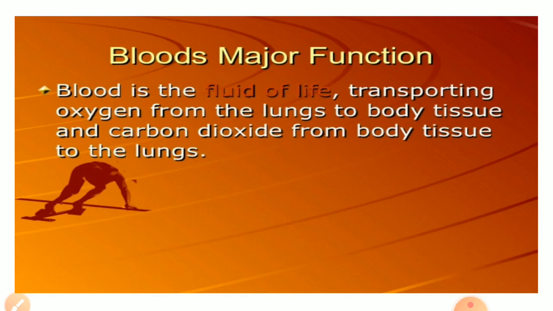Now the functions of the blood. Basically all the functions of the blood corpuscles are included in the functions of the blood. So blood helps in the transportation of oxygen and carbon dioxide. It also helps in the transportation of digested food, hormones, and waste products like urea. As WBC or lymphocytes are there, they protect us from different infections. Blood also regulates our body temperature.